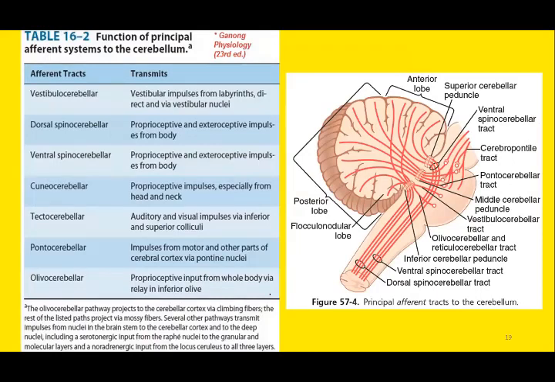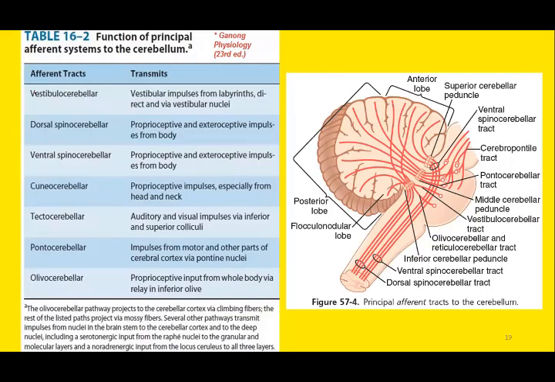So you must have read the afferent tracts and efferent tracts of the cerebellum in your anatomy classes as well. Now this table is taken again from the same review book, Ganong's Review of Medical Physiology, and you can see the different types of afferent tracts related to the cerebellum. We have discussed a few of them already.